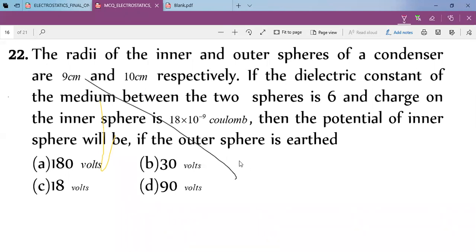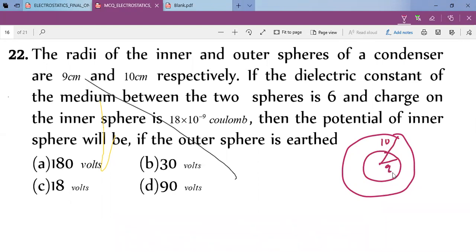The radii of the inner and outer spheres of a condenser are 9 and 10 centimeter respectively. It means concentric spheres. We have a medium between the two spheres whose dielectric constant is 6.